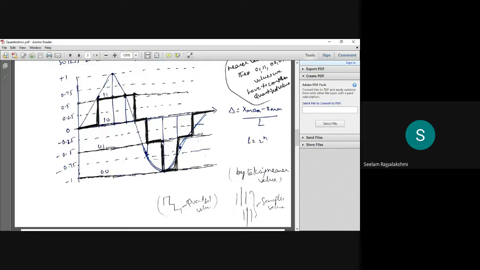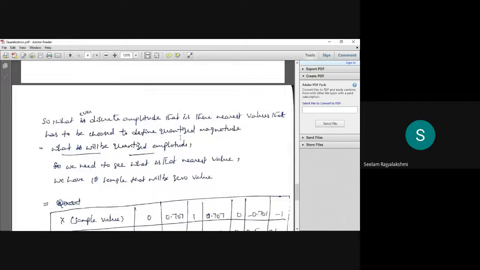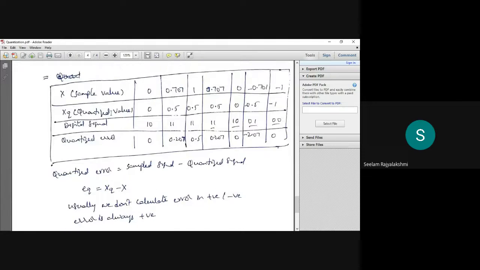So by using the sample values, we have to draw the quantized values. That means we have to check the nearest value for the particular sample value to draw the quantized levels. These are the quantized values, and these are the samples we have. For the error, we subtract the sample value from the quantized value, and we don't calculate error as positive or negative; it is always positive. So this is about quantization.